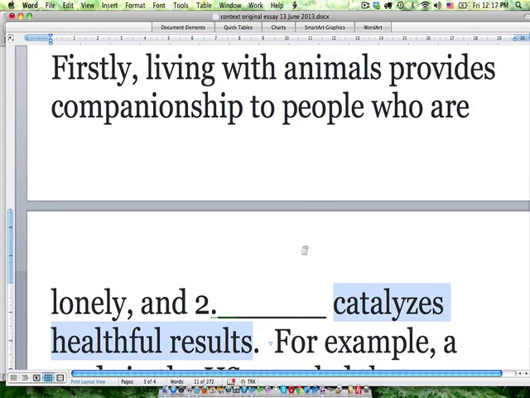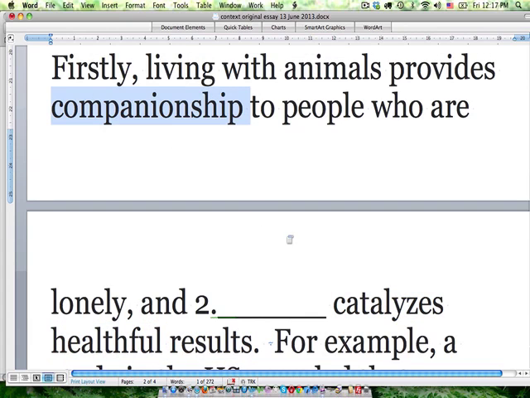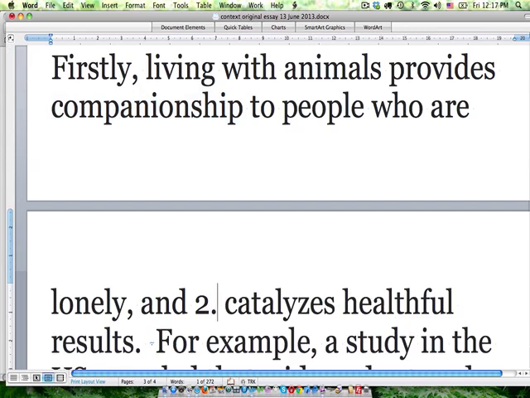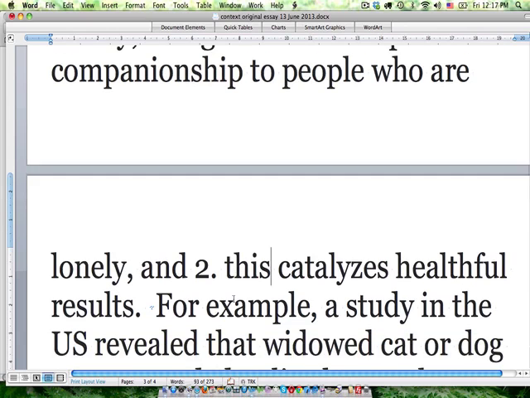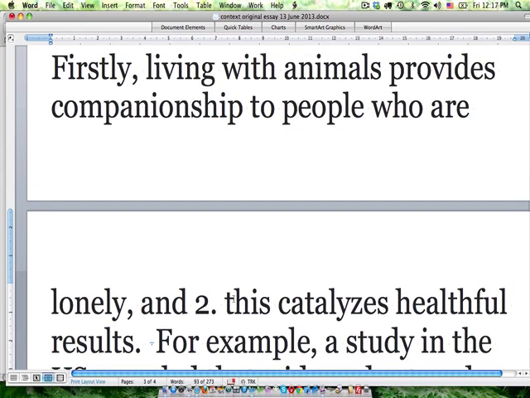Well, we're talking about the companionship that animals provide to people. So we need a word, some sort of cohesive phrase that can link us back to this. And that is the word actually, this. This catalyzes healthful results. So we were just looking for a bit of cohesion here.